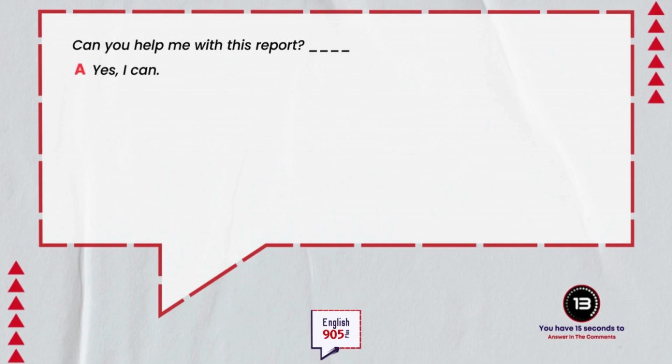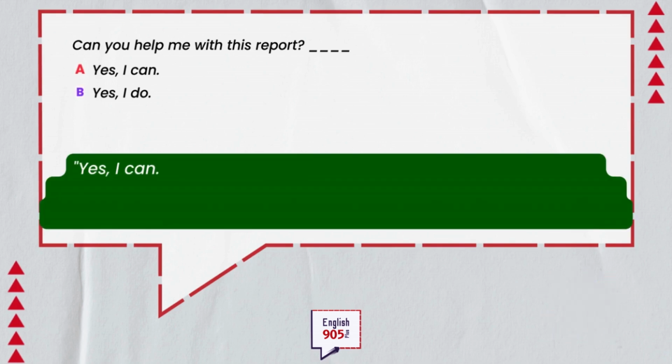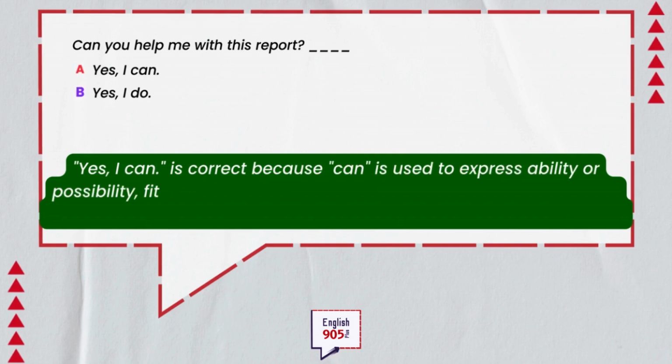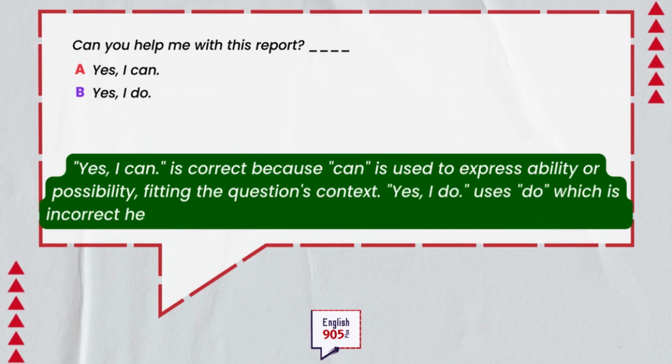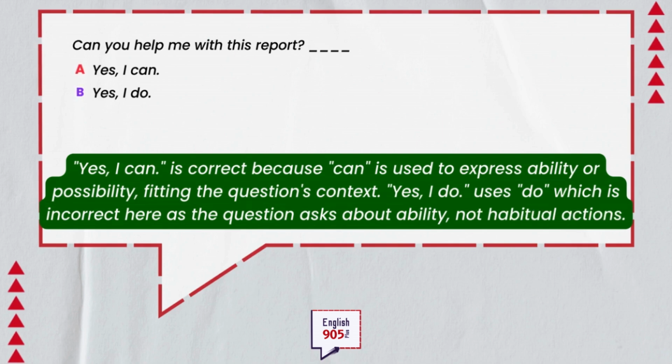A. Can you help me with this report? Yes, I can. B. Can you help me with this report? Yes, I do. Which one is correct? Answer in the comments below. Yes, I can, is correct because can is used to express ability or possibility, fitting the question's context. Yes, I do, uses do, which is incorrect here as the question asks about ability, not habitual actions.